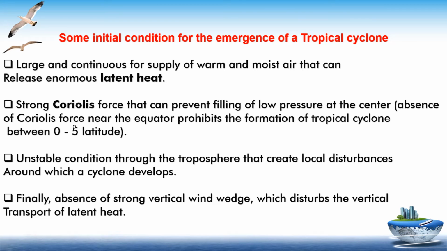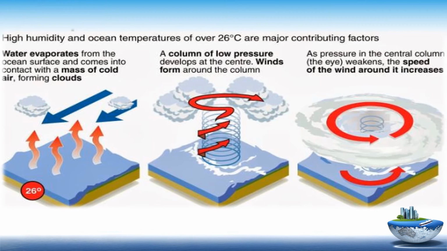Finally, the absence of strong vertical wind shear, which would disrupt the vertical transport of latent heat. High humidity and ocean temperature of over 26°C are major contributing factors.